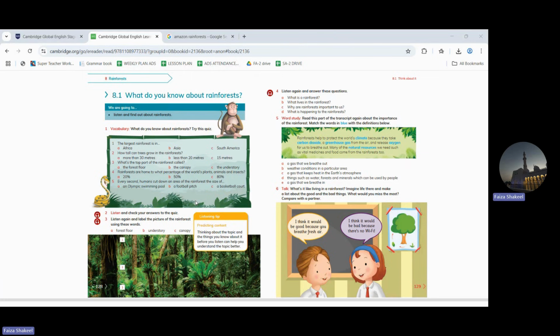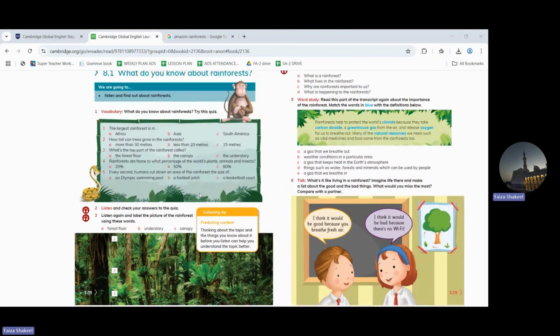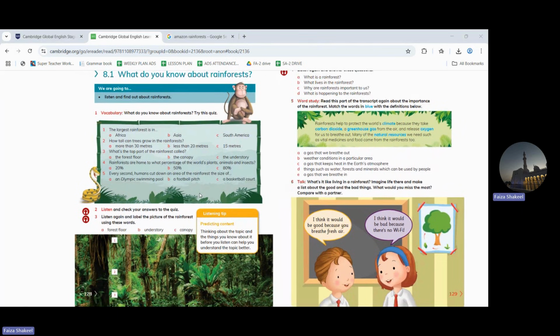So quickly, let's go through the topic. Before I go through the learner's book topic, I want to show you what a rainforest is, what the different layers of a rainforest are, and what kind of animals live here, and I'm going to give you a little more brief information about all of this. Okay, so let me reshare the screen with you as we get started. I'll quickly share the pictures, and according to the pictures, I'm going to explain the topic to you, inshallah.